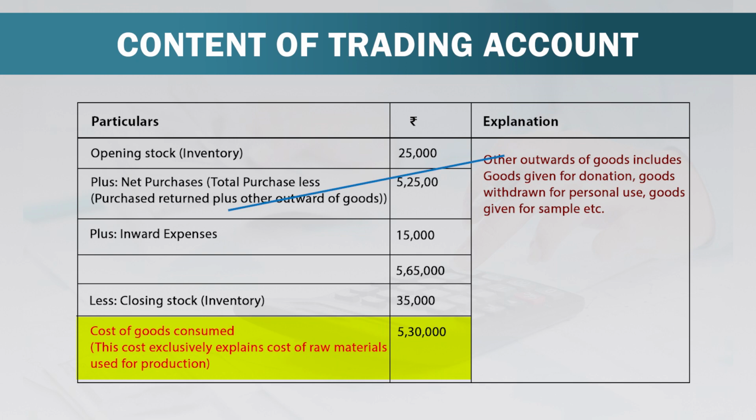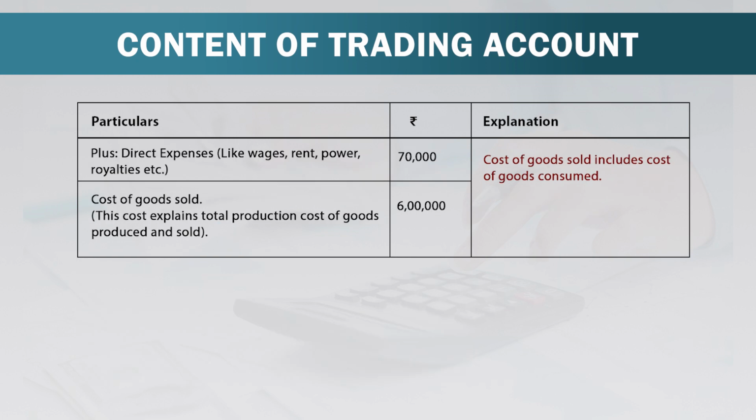This cost exclusively explains the cost of raw materials used for production. Now friends, after adding direct expenses like wages, rent, power, royalties etc. of rupees 70,000, we arrive at cost of goods sold of rupees 6 lakh. This cost explains the total production cost of goods produced and sold.